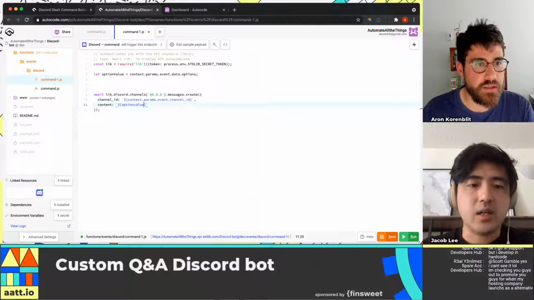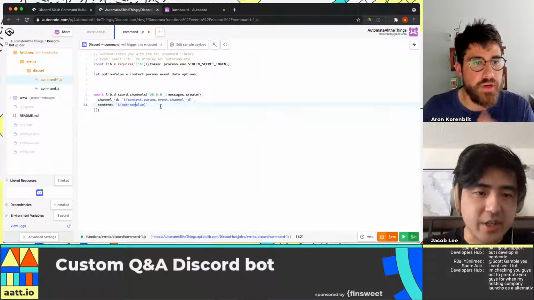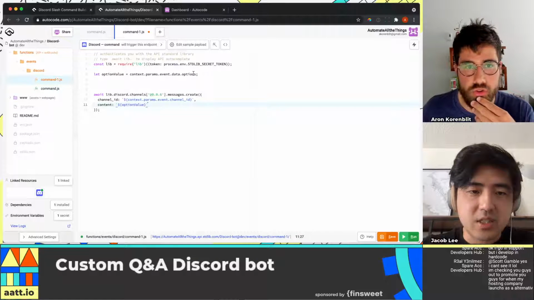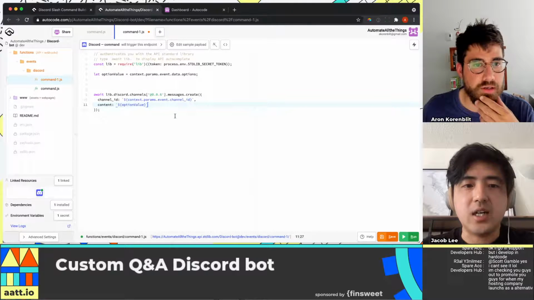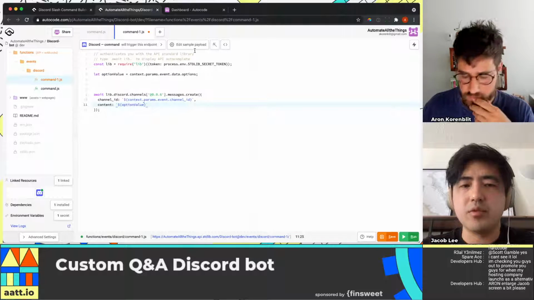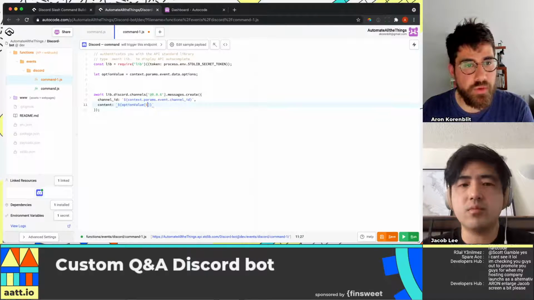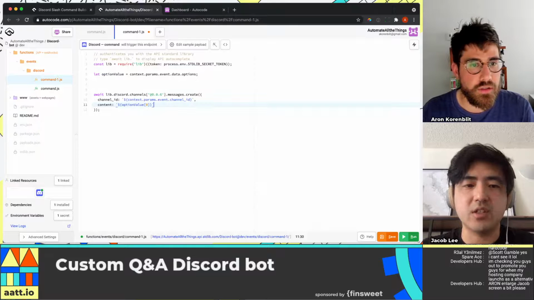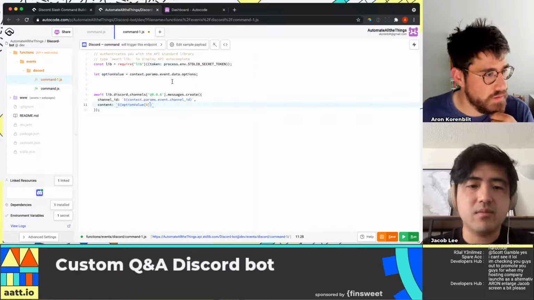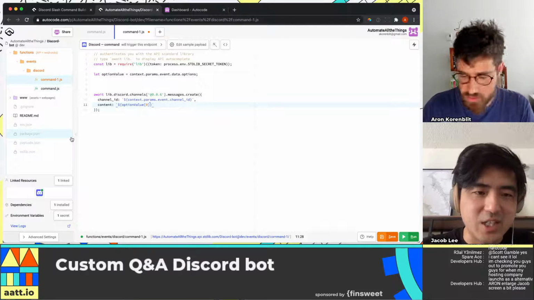Am I writing that right? No, there's a V. It's got to be a capital there. Yeah, there you go. So this is going to return the entire array. I think Discord probably won't turn that into a string very well. So we want option 0. Maybe I can give you a hint. It's going to be dot value.